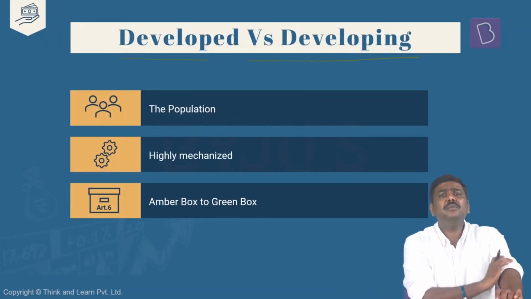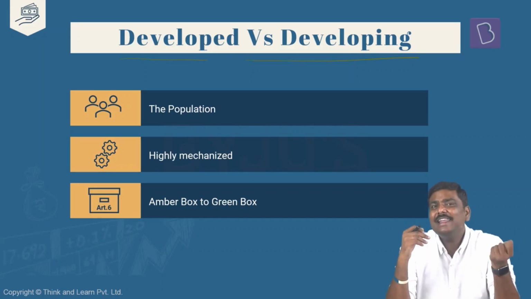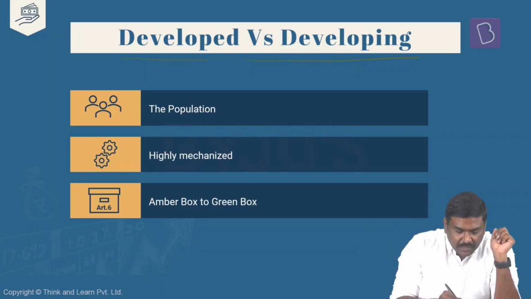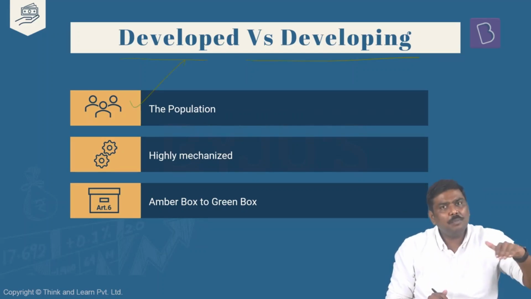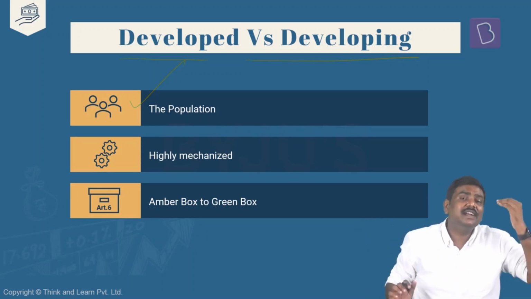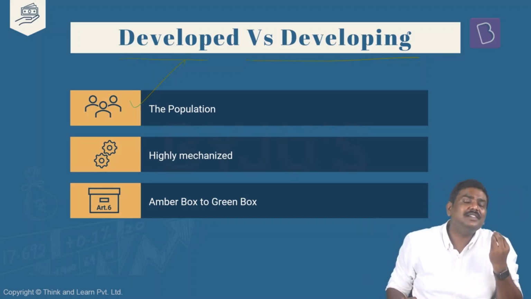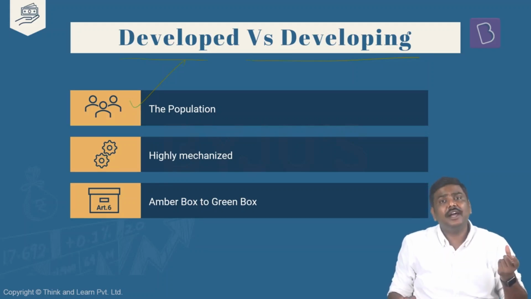Finally, what is this? Developing versus developed argument here in the context of agricultural subsidies. The developed countries generally don't come into the crosshairs or the allegation or criticism that they've crossed this particular de minimis level. Why is it so? In the case of developed countries, the population is comparatively lower, and there's population stabilization. There's a stable population. Growth is happening, there's a growth rate, but population is not booming. The population is not exploding just like it is in India or China. And whenever you have a population explosion, where the growth of population is very high, demand for food will also be very high. So the government doesn't have any other option but to provide support and ensure that there's food security in the country.